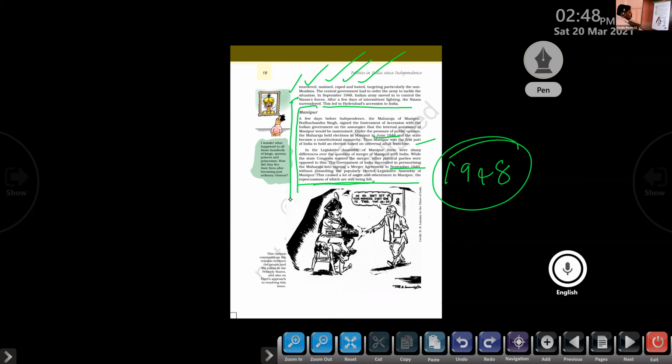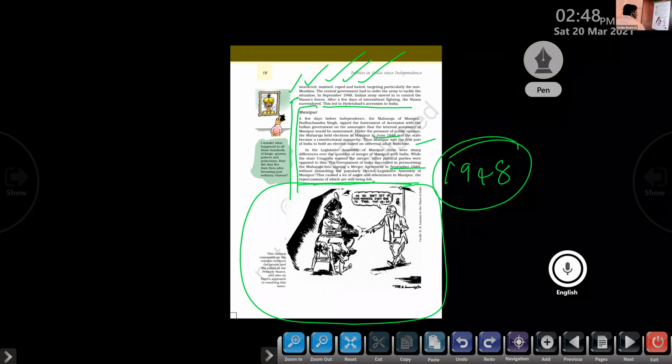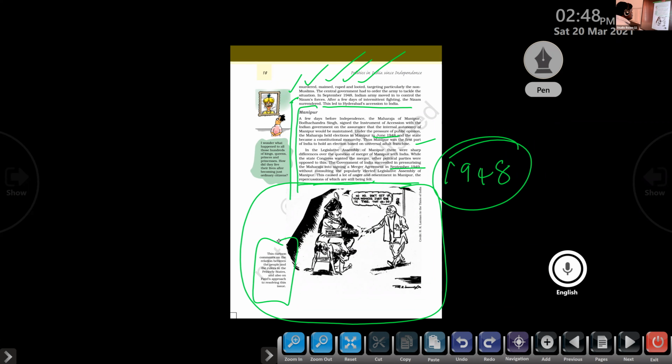At the same time, you are able to find a cartoon in your textbook. Last year itself, I told you to collect various cartoons, and reading a cartoon and understanding its theme is important for us. This cartoon comments on the relation between the people and the rulers in the princely states, and also on Patel's approach to resolving this issue.